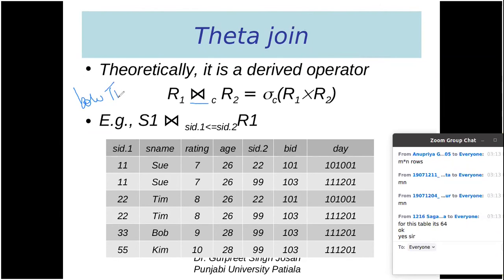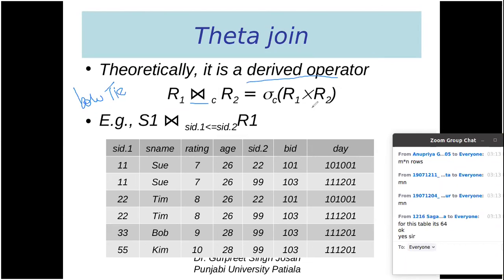So it is a kind of tie that men generally wear in parties. So this is called the bow tie symbol. This symbol is for theta join, and it is a derived operator.